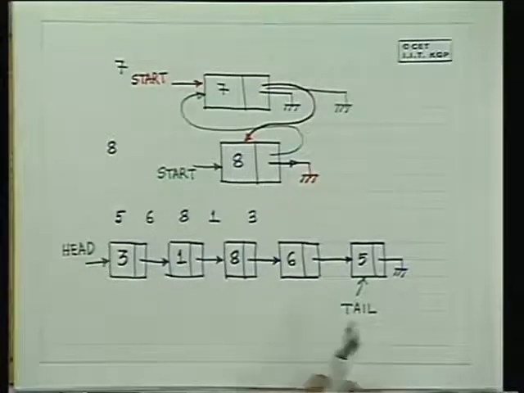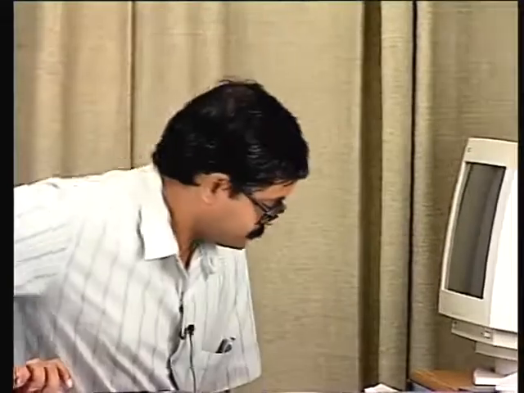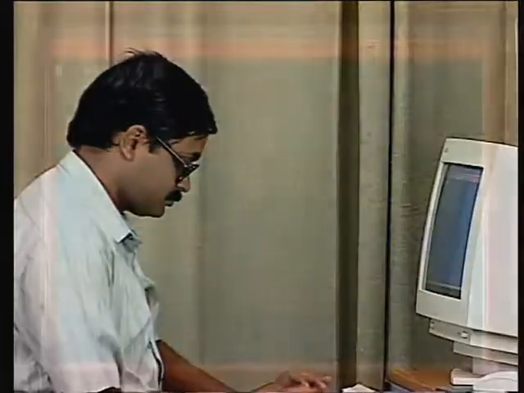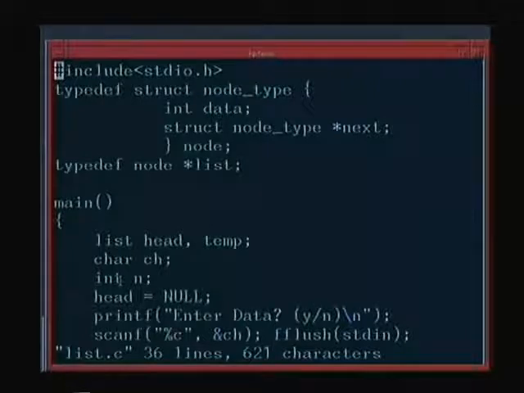All right. So now let us see the final programs to do this. This is a program which will read the elements in the reverse order, that is, insert in the beginning. This is the first one: typedef struct node type, int data, struct node type next, pointer to next.